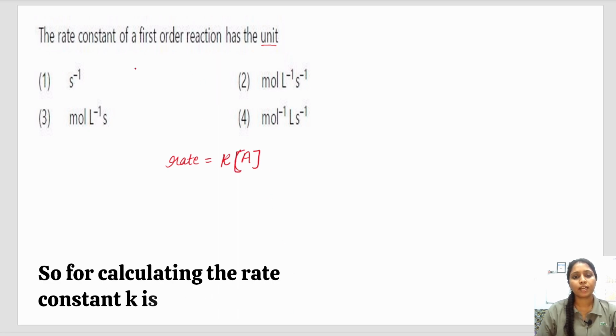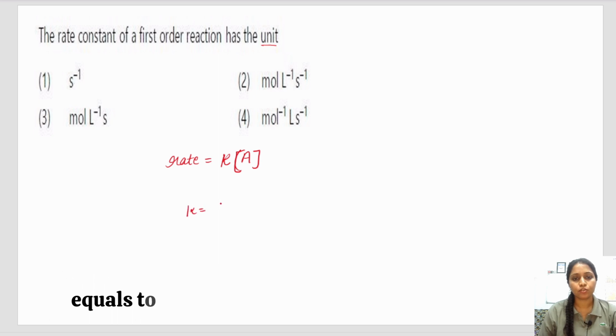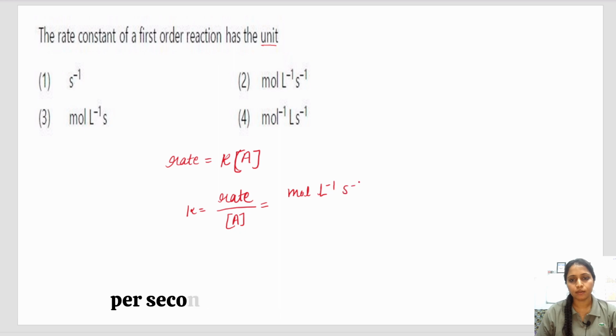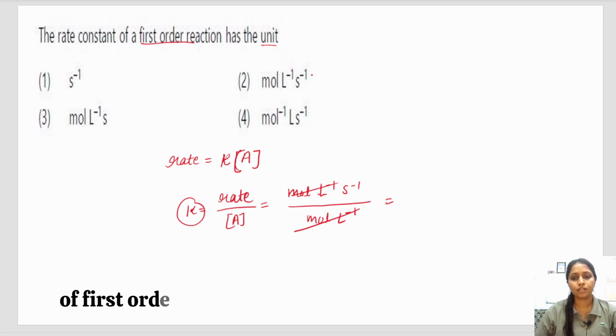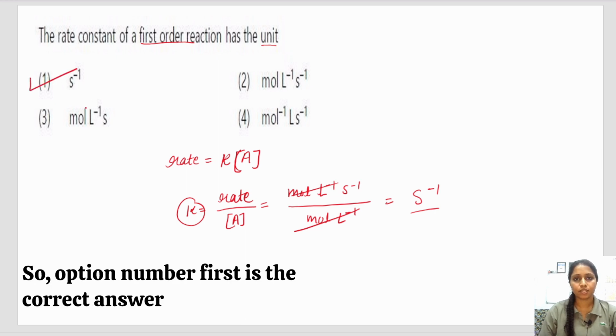So for calculating the rate constant, K equals rate upon A. The unit for rate is mole per liter per second, and for concentration mole per liter. So this cancels out. So the rate constant of a first order reaction is per second. So option number 1 is the correct answer.